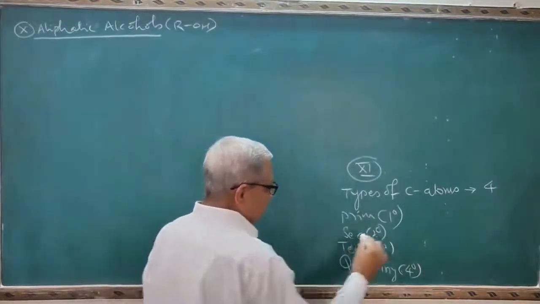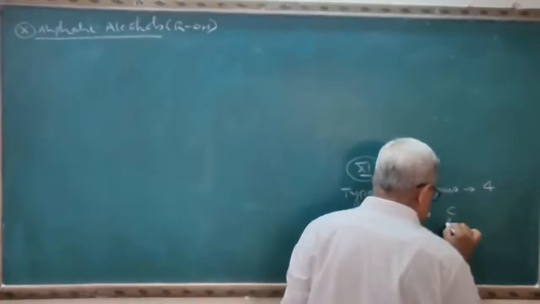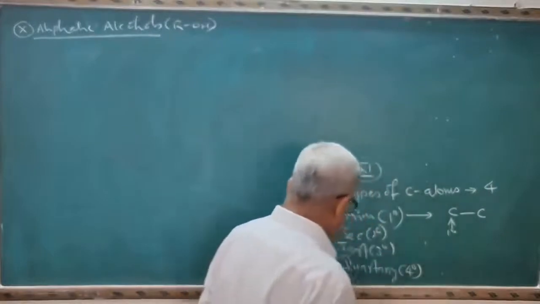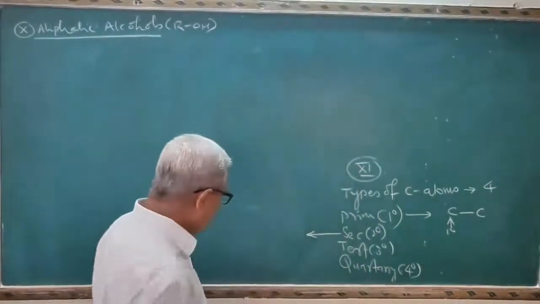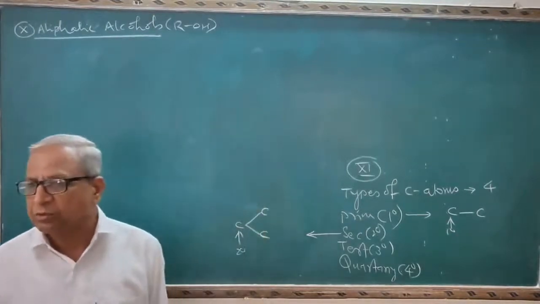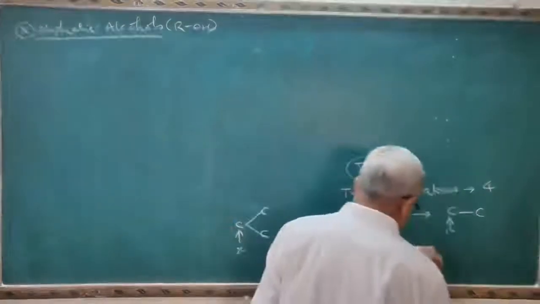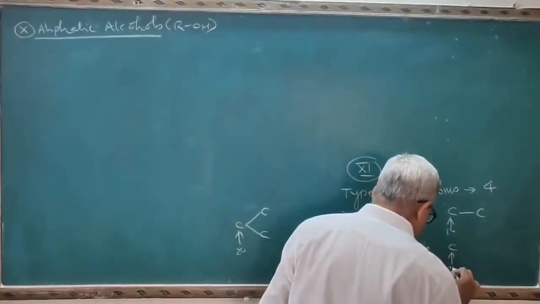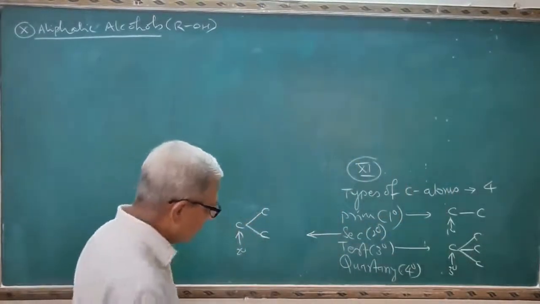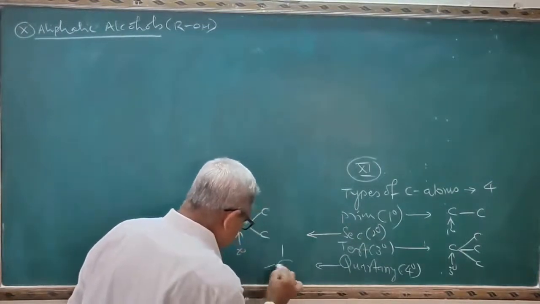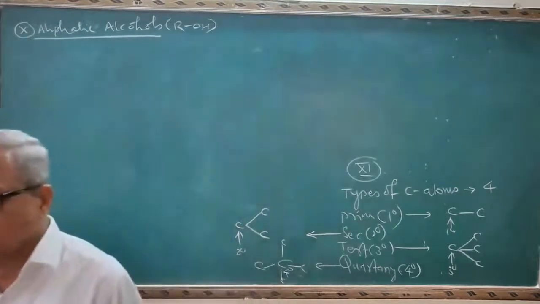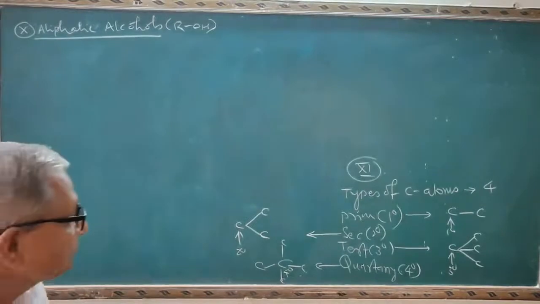I will directly explain here: a carbon atom which is attached to only one other carbon atom is known as a primary carbon atom. A carbon atom which is attached to 2 other carbon atoms is known as a secondary carbon atom. A carbon atom which is attached to 3 other carbon atoms is known as a tertiary carbon atom. A carbon atom which is attached to 4 other carbon atoms is known as a quaternary carbon atom.